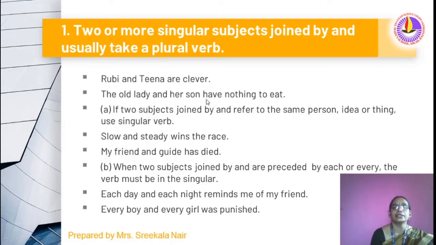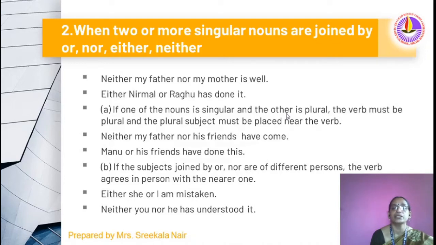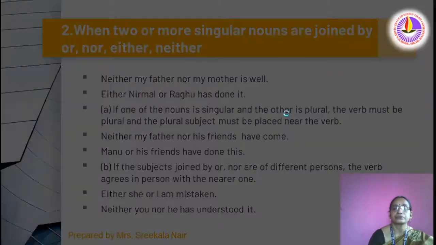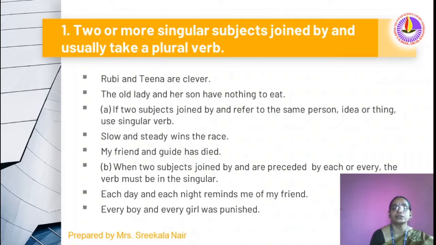The old lady and her son have nothing to eat. But there are some special cases also. If two subjects joined by and refer to the same person, idea or thing, there we use a singular verb. Slow and steady wins the race. Here we are explaining about the race, and slow and steady are related to this race. So here we use the singular verb.